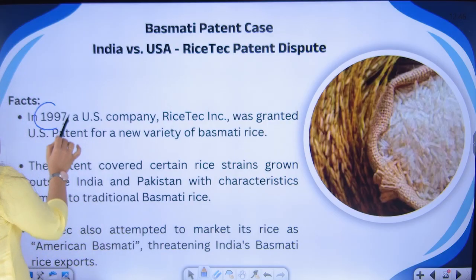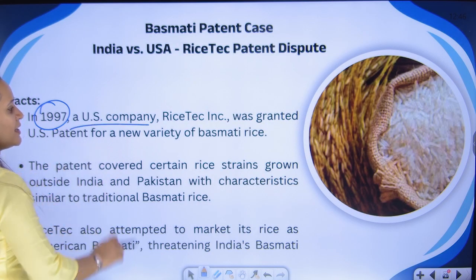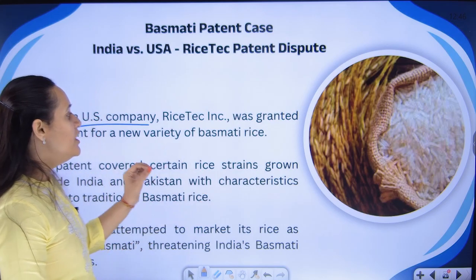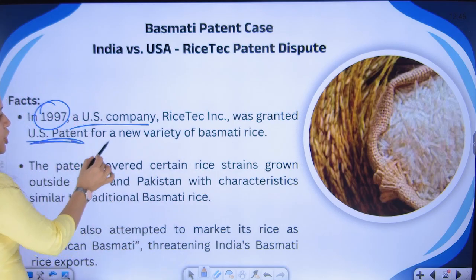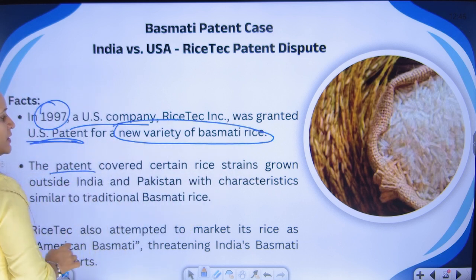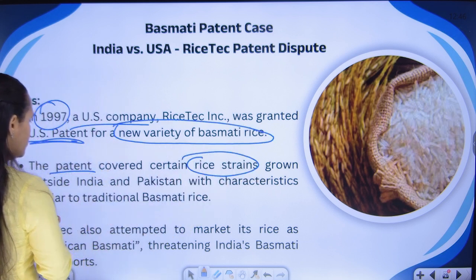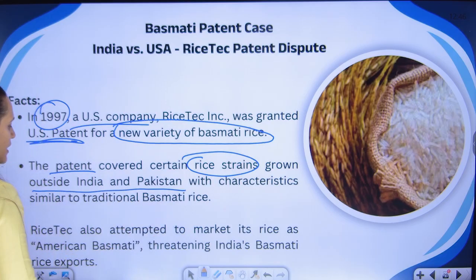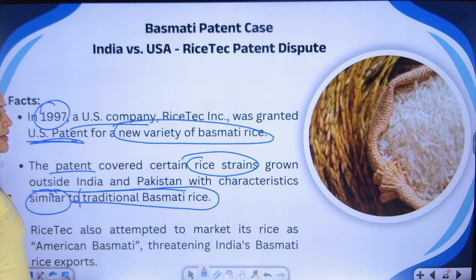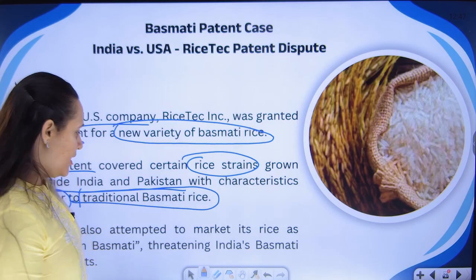Let's see. In 1997, a US company called the RiceTec Incorporation was granted a US patent for a new variety of Basmati rice. The patent covered certain rice strains which were grown outside India and Pakistan with characteristics which are very similar to the traditional Basmati rice that we grow in our country.